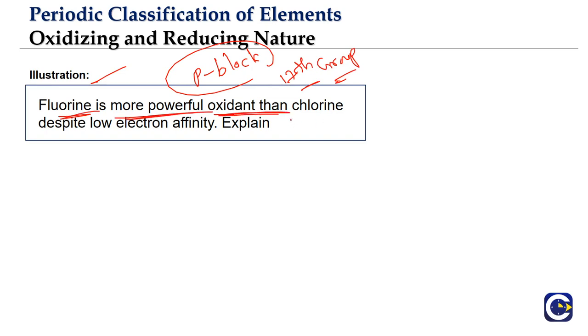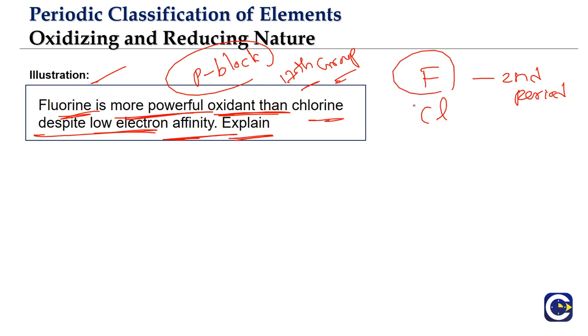So look at this. Fluorine is more powerful oxidant. Remember, these non-metals, we can call them as what? Oxidizing agents or oxidants. Fluorine is more powerful oxidant than chlorine despite low electron affinity. Remember the abnormality of the second period elements in terms of the electron affinity. Because of their exceptionally small size, the incoming electron will be repelled. As a result of it, we would not get that much amount of energy when we add electron to the fluorine.